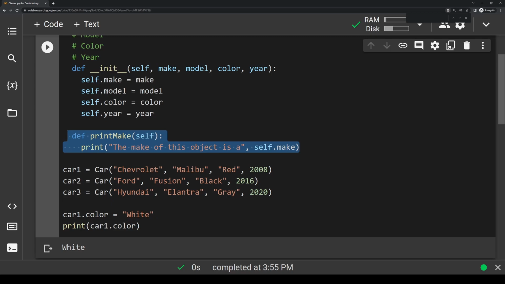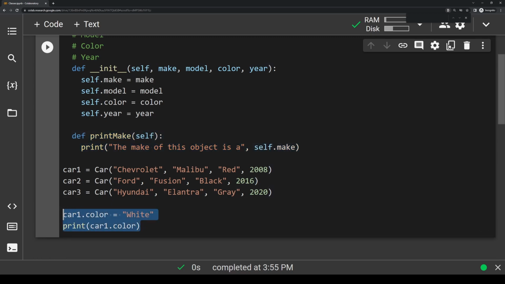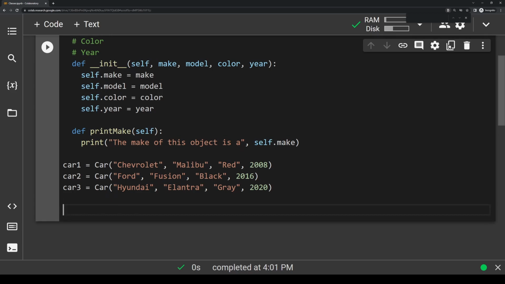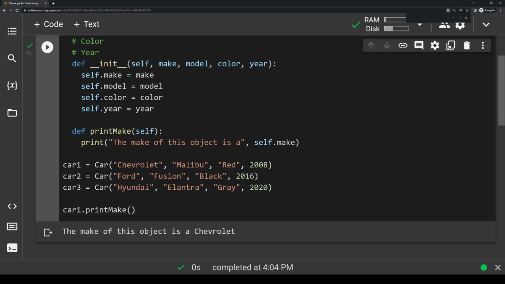So let's actually call it. So let's clear this out here. Let's delete this line. And to call a function, we use the dot operator just like we would when accessing attributes, but we have to be sure to add parentheses at the end so the computer knows that it's a function. So we'll go ahead and type car1.printMake, and again, make sure we're adding parentheses here. And then let's run this code here. And you'll see it prints out the make of this object is a Chevrolet.